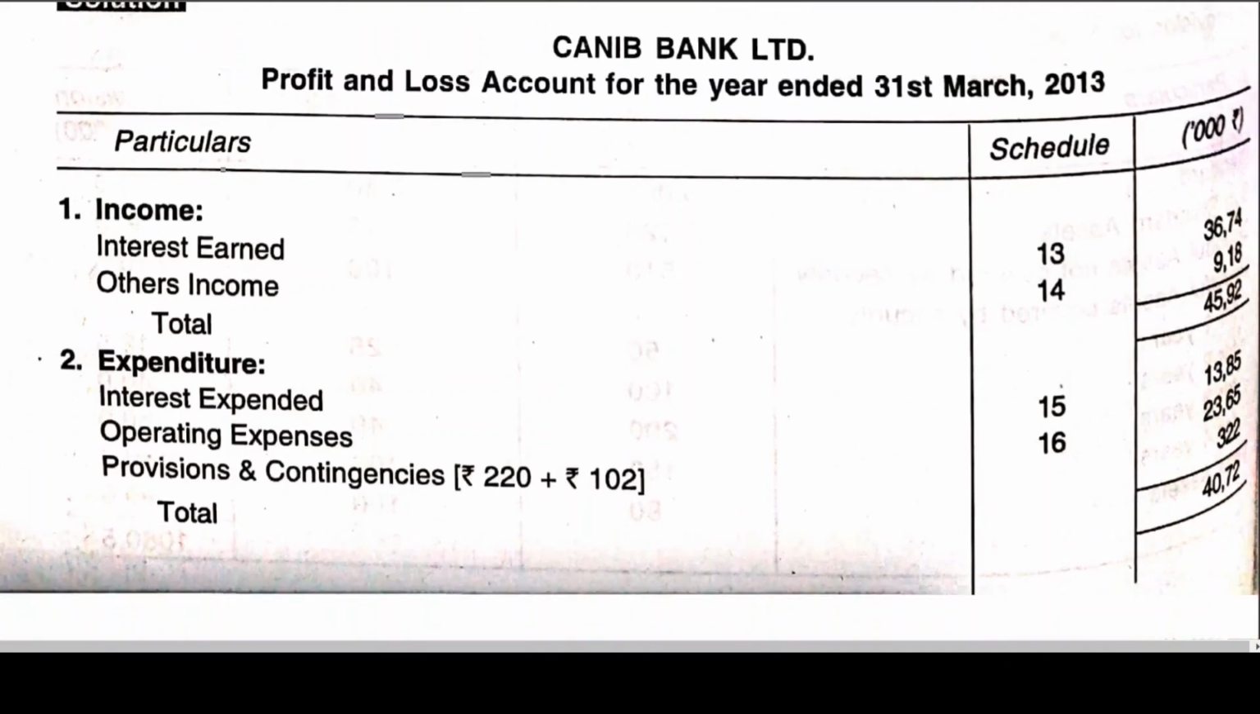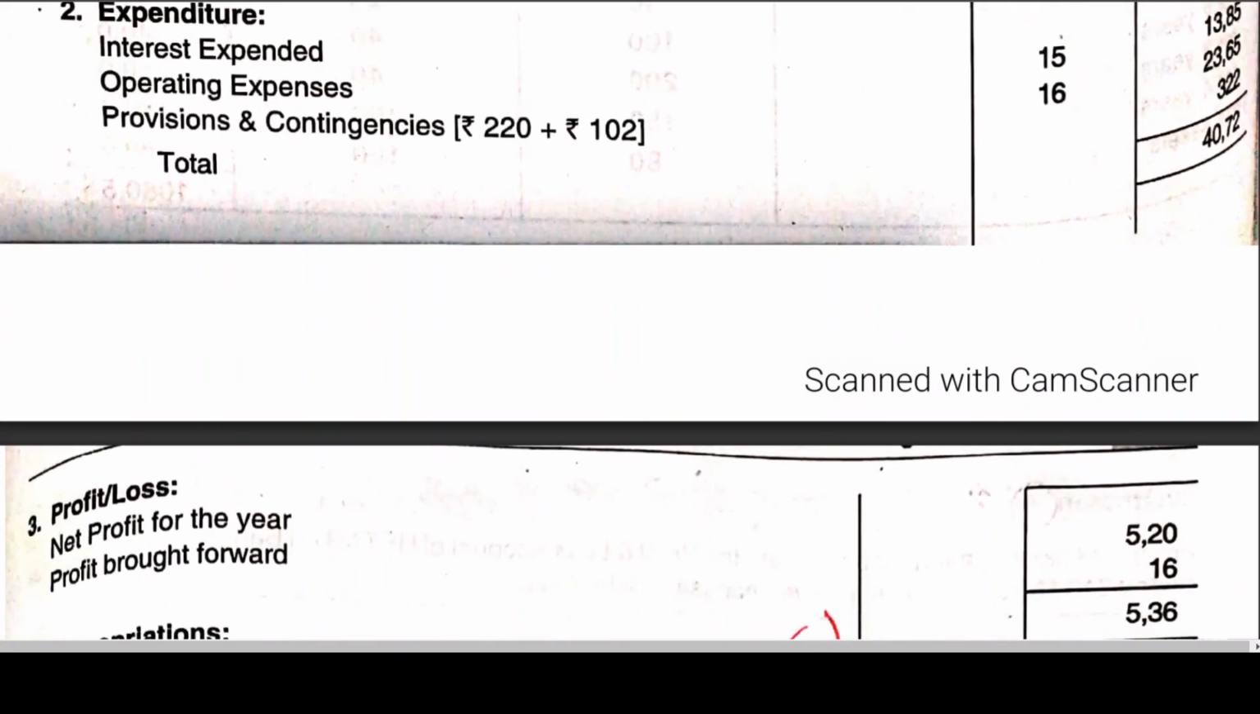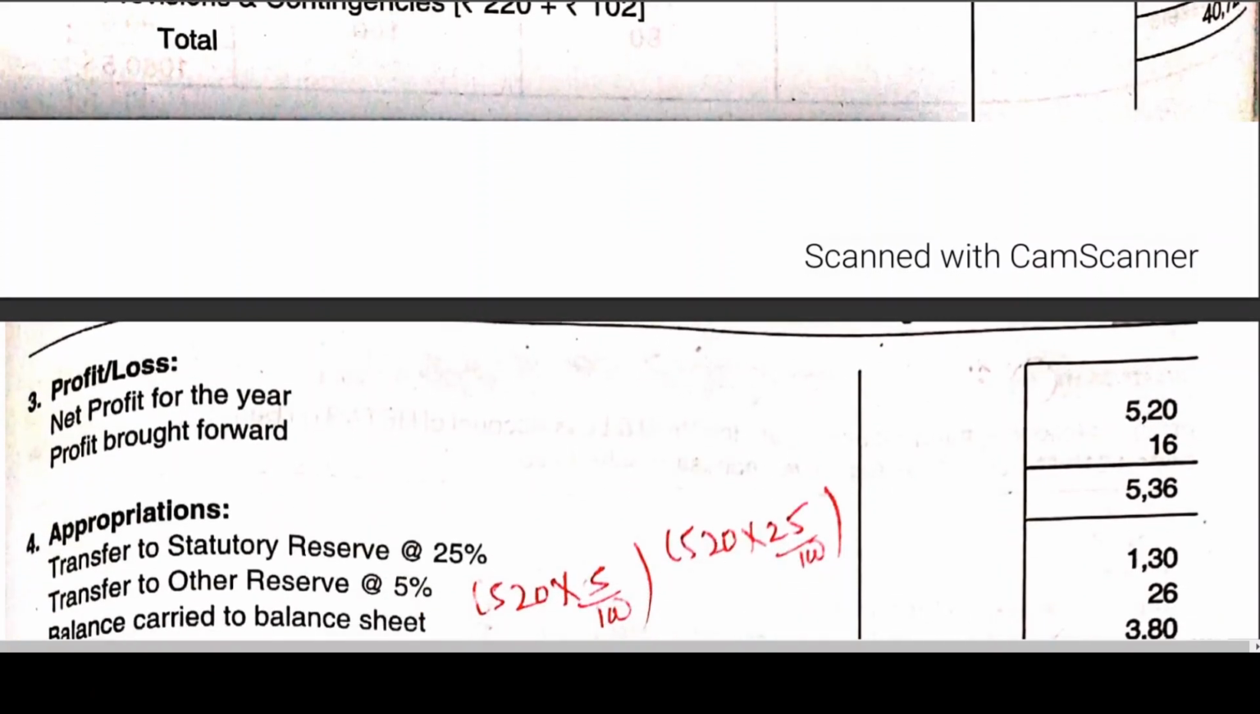Expenditure, interest expended 13 lakhs 85,000. Operating expenses 23 lakhs 65. You already did that. Provisions and contingencies, I told you, two items will appear: tax provision and provision for doubtful debts. 220 plus 102 is coming to 322. So now to get the profit or loss for the current year, what should you do? 4592 minus 4072, then you will be getting the profit. What is the profit? 520. You can cross check by taking the calculator. 4592 minus 4072, you are getting a profit of 520.